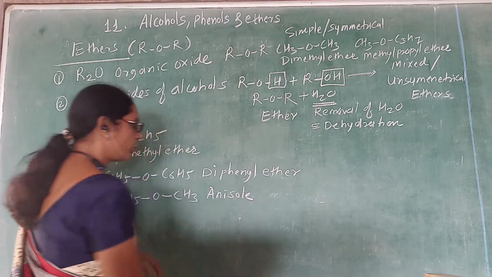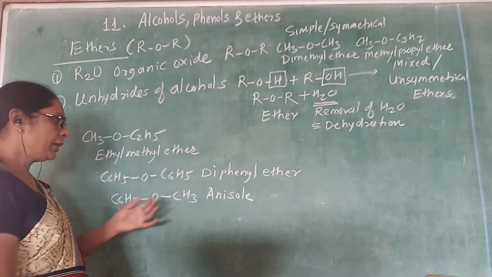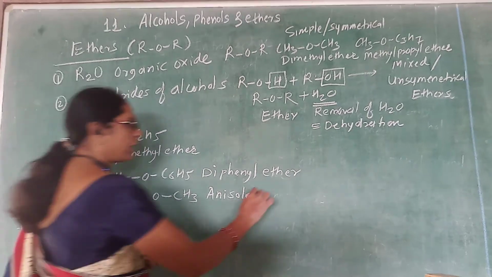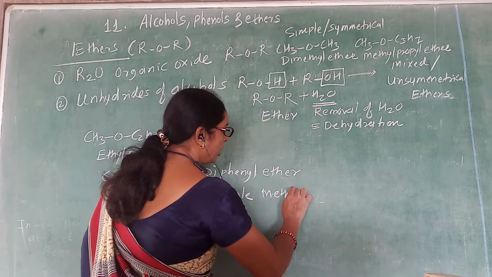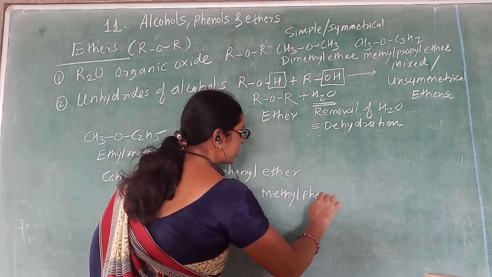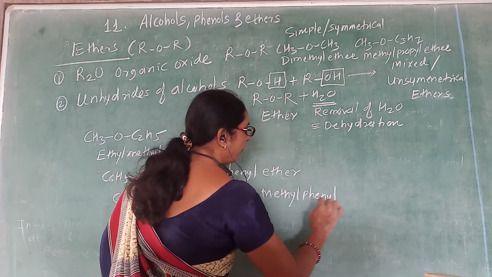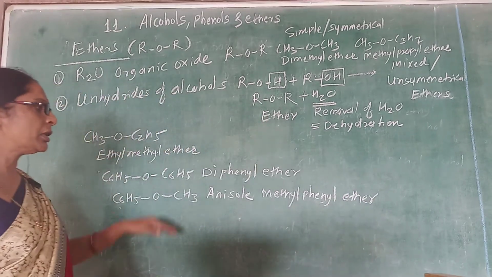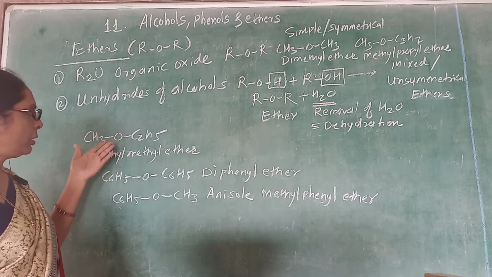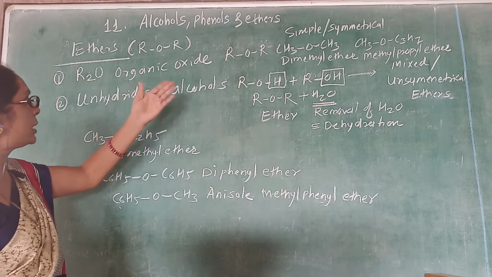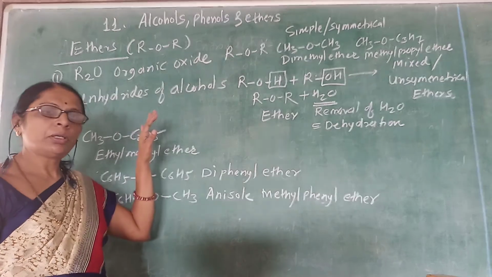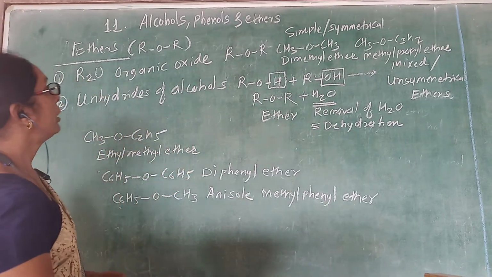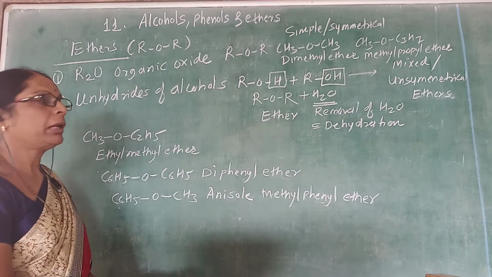So anisole, or you can say it is methyl phenyl ether. You can write its common name as methyl phenyl ether, or ethyl phenyl ether. So like this way, you can consider ethers as either organic oxides or the anhydrides of alcohols. So you can define alcohol, phenol, and ethers.